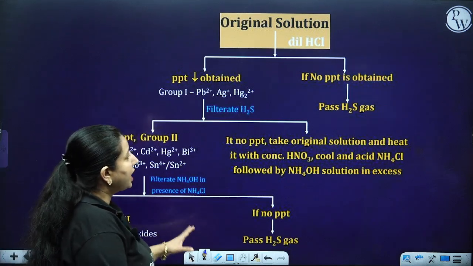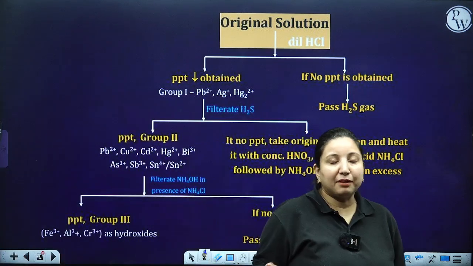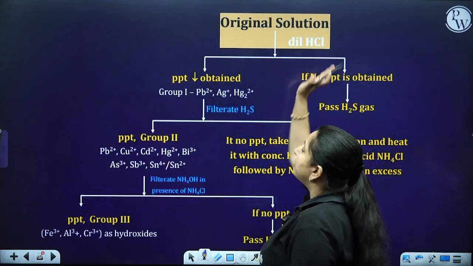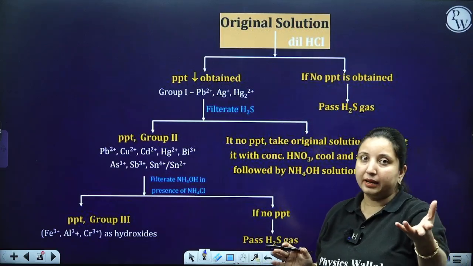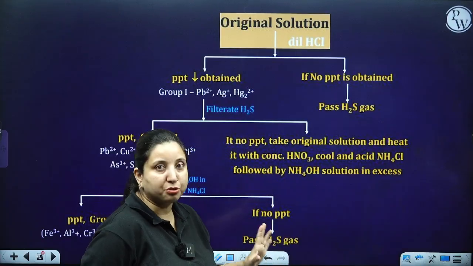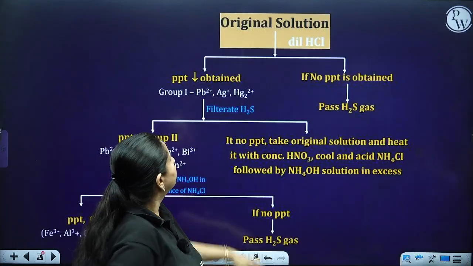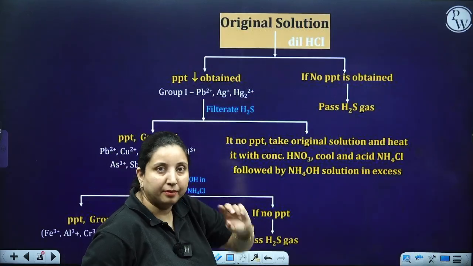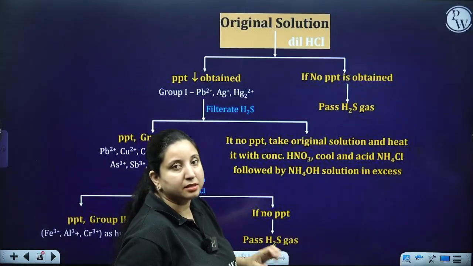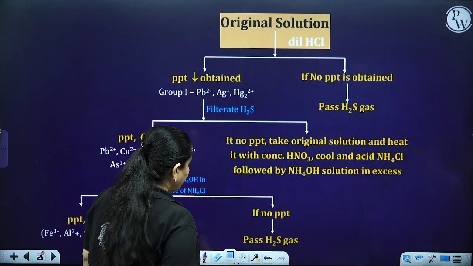So this is how we perform, that was a chart of what is the possibility. Now how we perform. Original solution we have taken, means you have taken your organic compound, dissolved it in water, and then you have made a solution. Now in that particular solution I added a dilute HCl. On adding the dilute HCl, I am having two possibilities. In the one possibility, what is there?